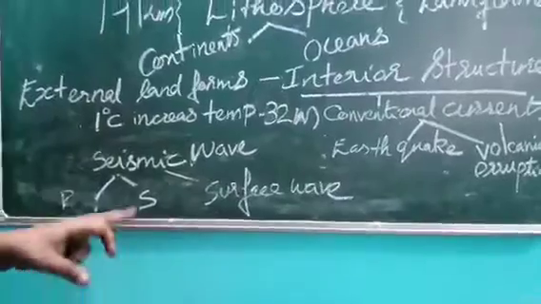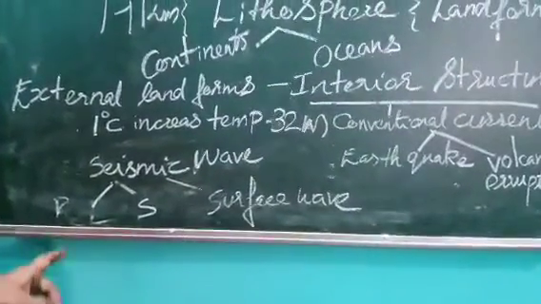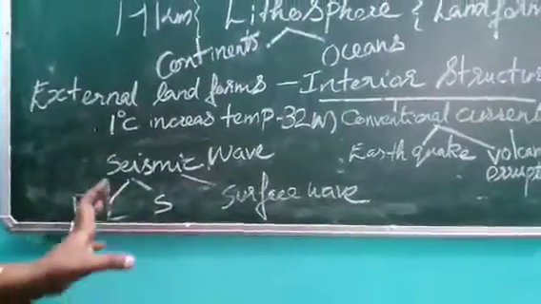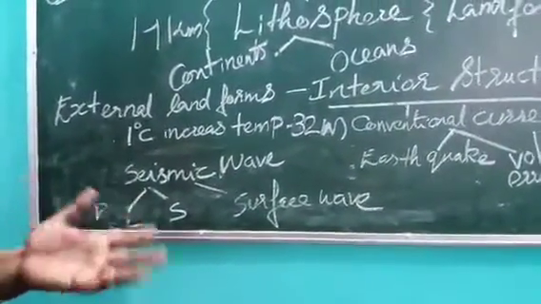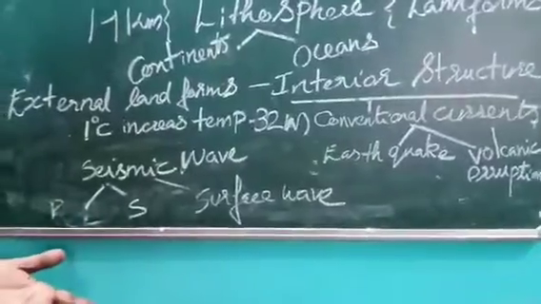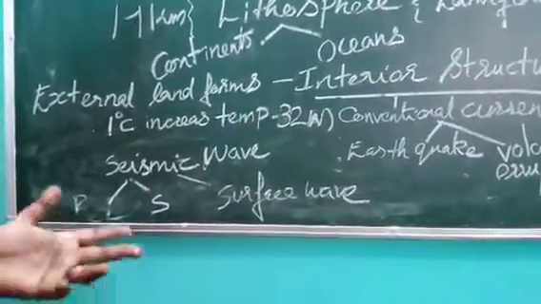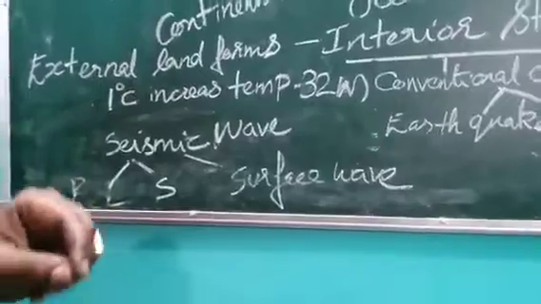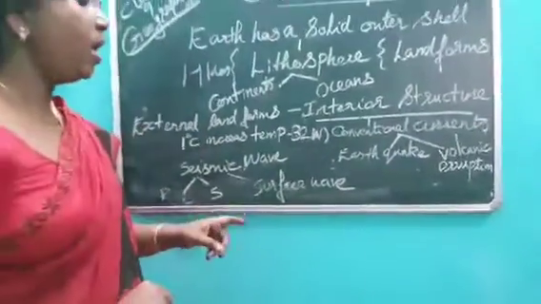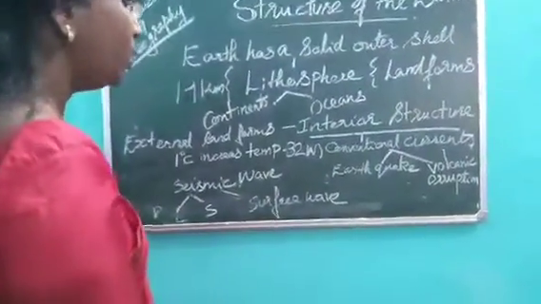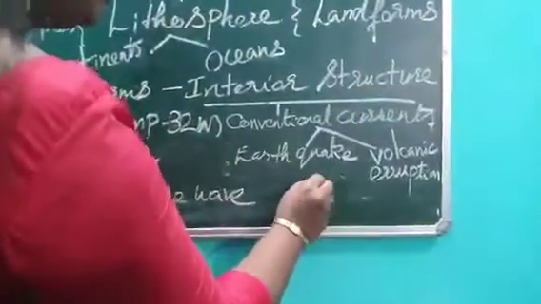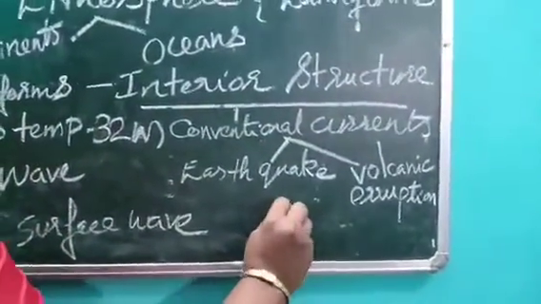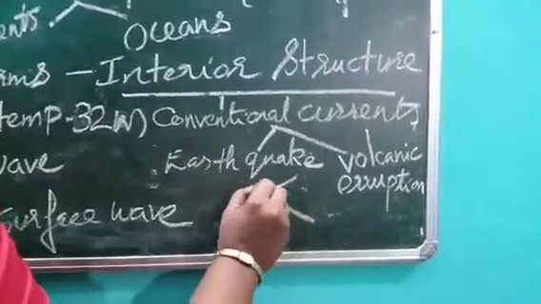At the time of earthquake and volcanic eruption, three types of waves are generated, and these have different natures. Learning their behavior and the changes which take place, because they originate from a particular point. At the time of earthquake, the waves generate from one point and reach all directions.